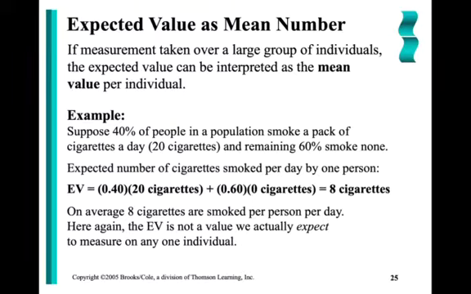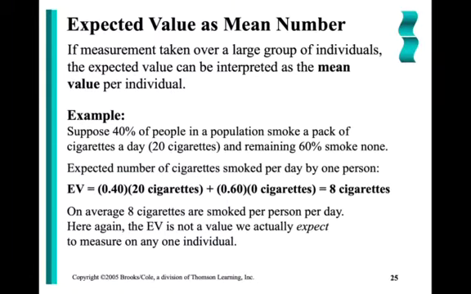Let's look at our next example. It says, suppose 40% of the people in a population smoke a pack of cigarettes or 20 cigarettes a day, which means that 60% will smoke none. Those are our only two conditions. Either you smoked a full pack or you didn't smoke at all. If I were to find the average of any person, how many cigarettes they smoked per day? Well, 40% of the people smoke 20 and 60% of the people smoke 0. So what we could say is that the average person smoked 8 cigarettes.